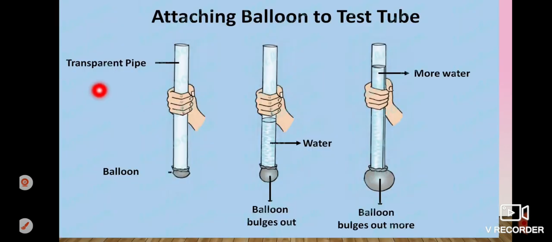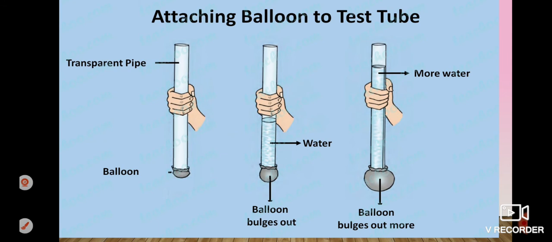And now beta, this is a transparent pipe and here is a balloon that is bound on this pipe. Okay. So if I pour some water in this tube, then this balloon will inflate. And if I continuously pour water and it reaches the highest level, then it will inflate more.